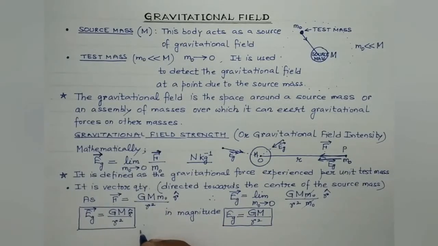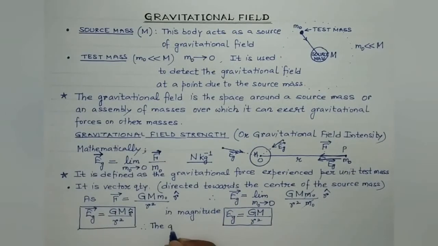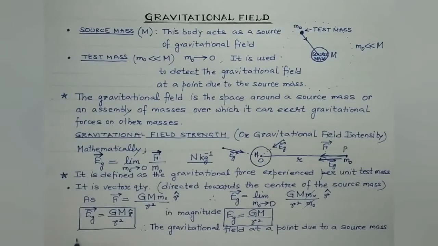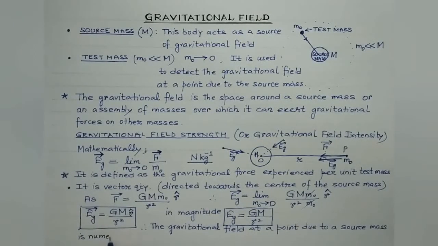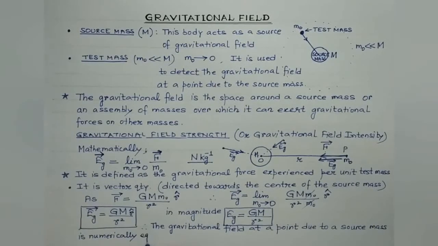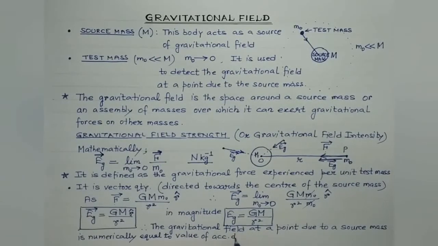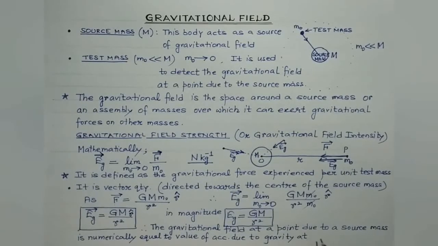So therefore, the gravitational field at a point, obviously due to a source mass, is numerically equal to Gm by R square, which is the value of acceleration due to gravity at that particular point.